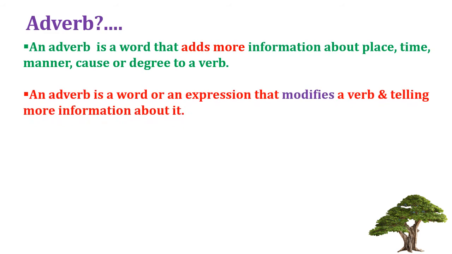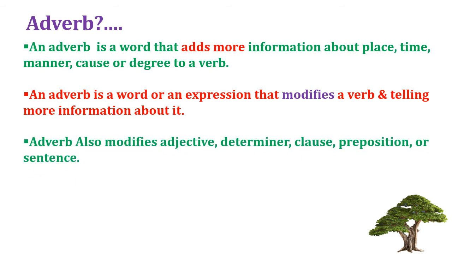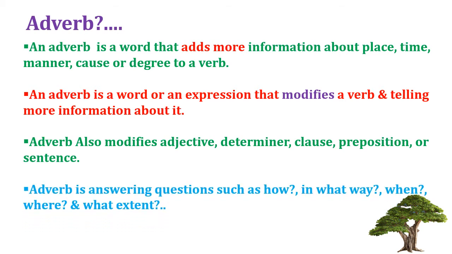An adverb is a word or an expression that modifies a verb and tells more information about the verb. Adverb also modifies adjective, determiner, clause, preposition or sentence. Adverb answers questions such as how, in what way, when, where, to what extent. The answer to these questions in a sentence is the adverb.